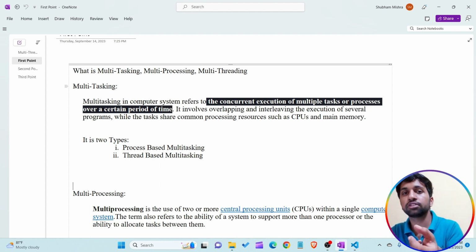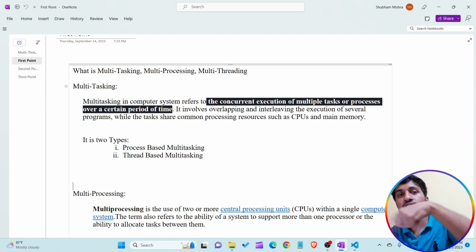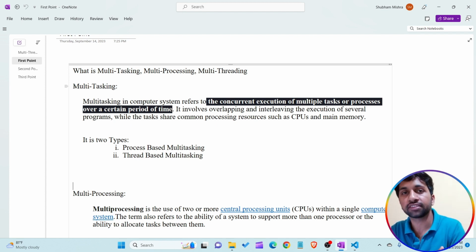After giving process 1 some amount of time, the operating system switches the control of execution from process 1 to process 2, giving the same amount of time. Then it switches from process 2 to process 3, then process 4, then process 5. After giving process 5 the same amount of time, it comes back to process 1, then process 2. So this is the circular queue of execution of multiple tasks done by the operating system.